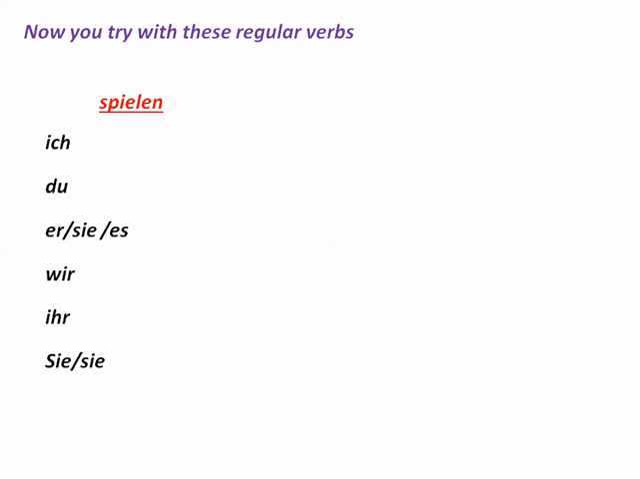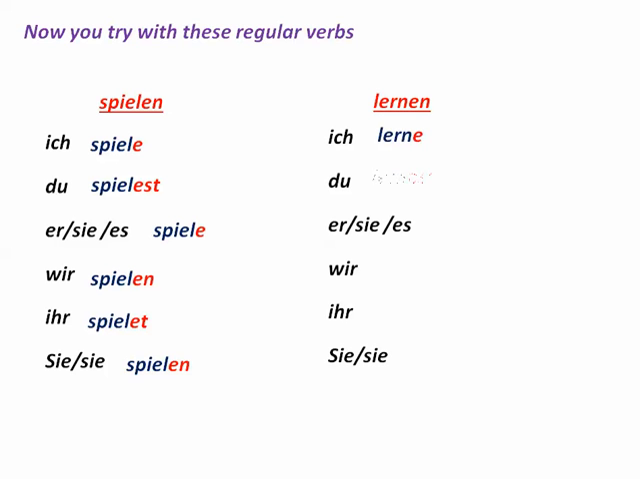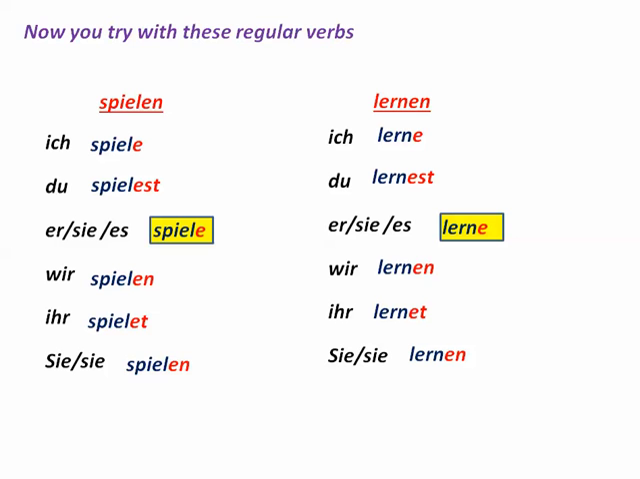Okay. Now let's try again with some more regular verbs, just so you can get the hang of it and see what I'm talking about. Spielen, to play. So again, ich spiele, du spielest, er spiele, wir spielen, ihr spielet, sie spielen. This is the special subjunctive or Konjunktiv I conjugation of this verb. Lernen, ich lerne, du lernest, er lerne, wir lernen, ihr lernet, sie lernen. So the main thing you're going to want to learn is this third person singular form, as that is the one that you will most likely encounter.